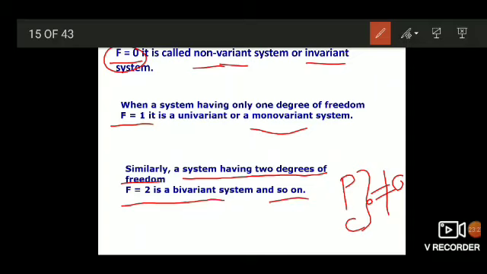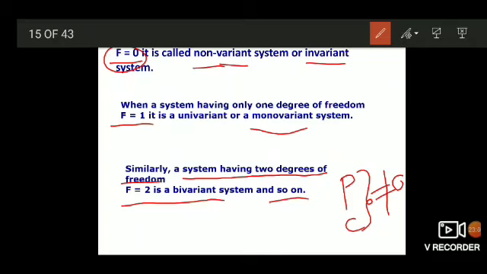This is a little abstract thing to understand directly. Number of phases and number of components we understood and predicted directly, whereas degrees of freedom we can't predict directly. It is something abstract to understand. That's why we need a formula to explain degrees of freedom.